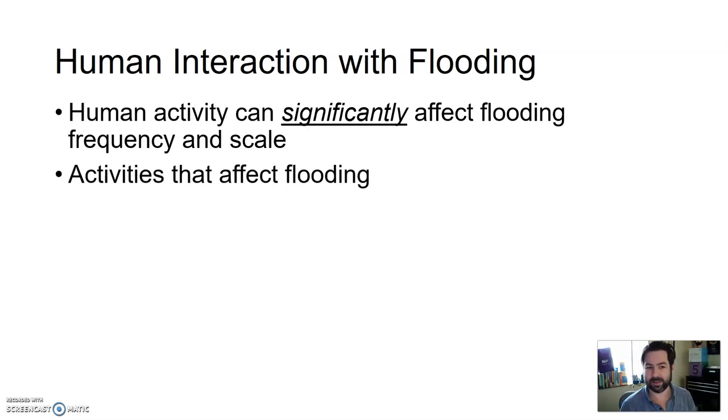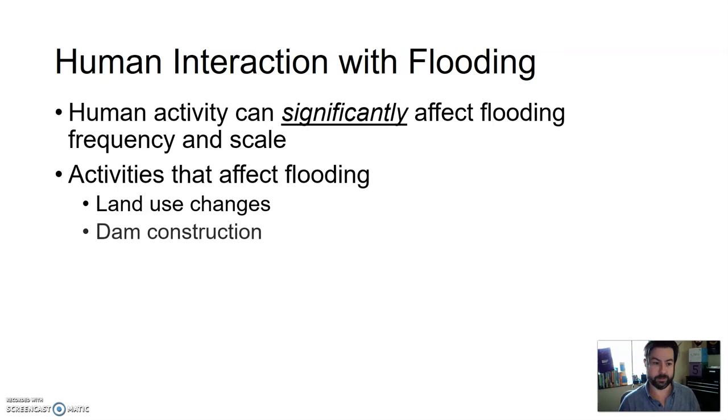So there are some activities that humans do that affect flooding. For instance, land use changes. Land was typically used for this thing, and now we're using it for something else. It was a forest, now it's a housing development. So by changing how the land is used, that can definitely affect flooding in that area. More on that in a little bit.